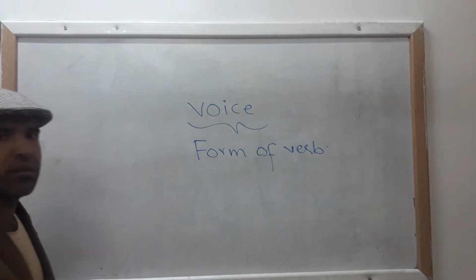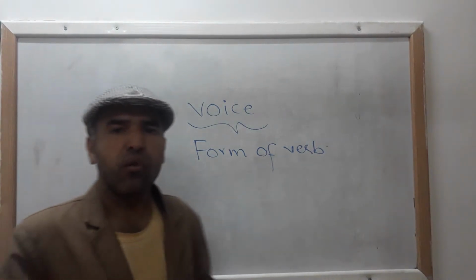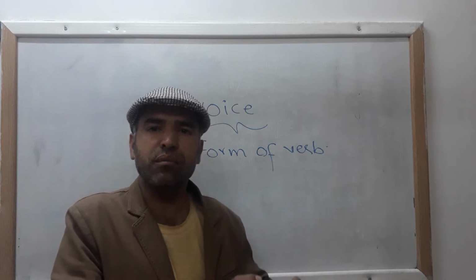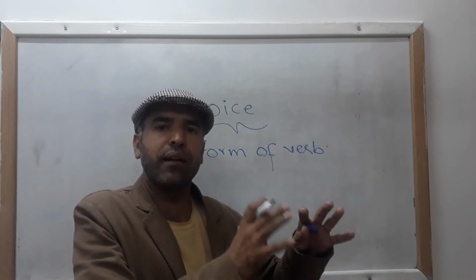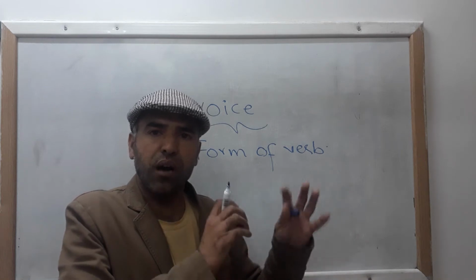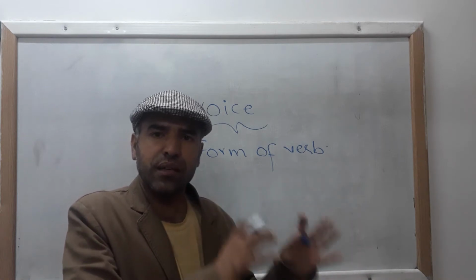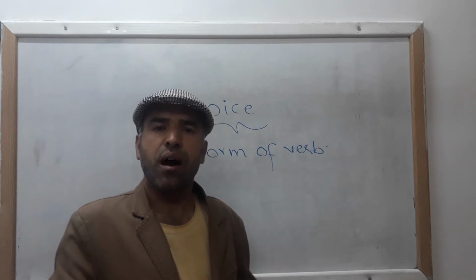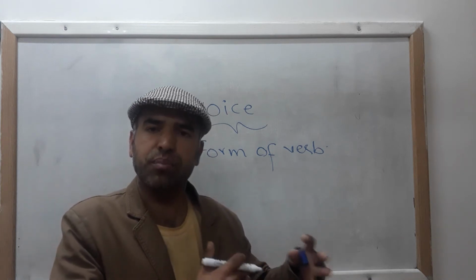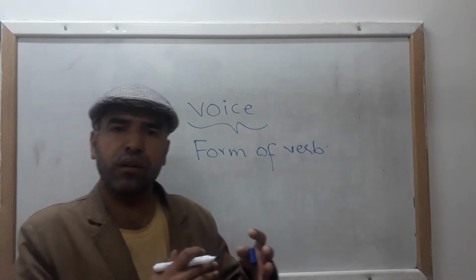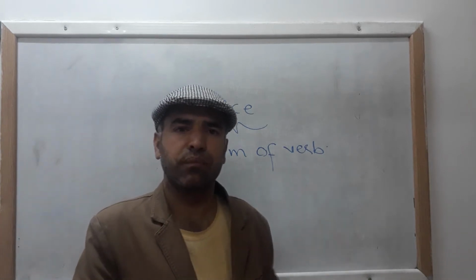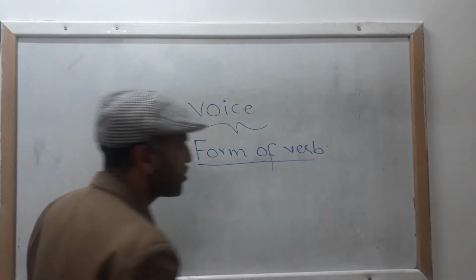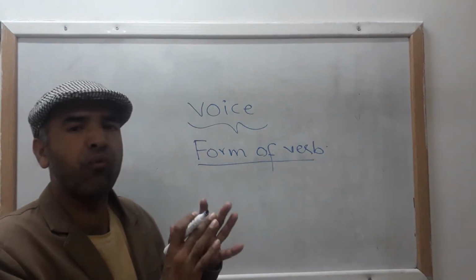As you know that in an English sentence, verb is the only word that tells you about the time of happening of an action. It is only the verb in a sentence that tells you either an action took place in the past, or an action is taking place, or it will take place in future as well. So form of verb is very important. So voice means form of verb.